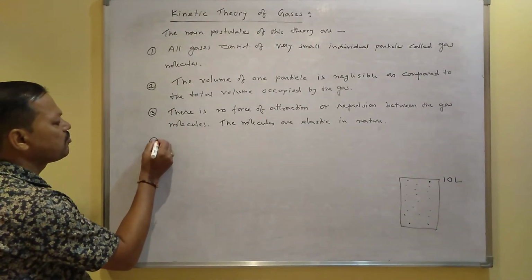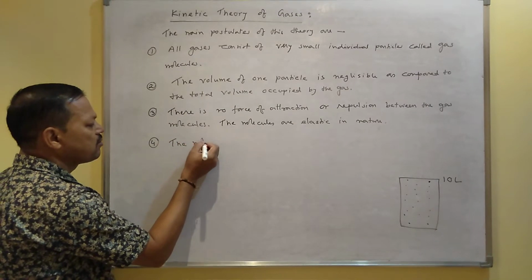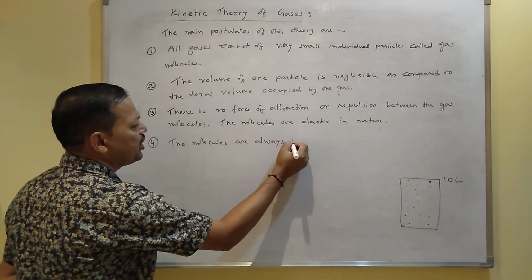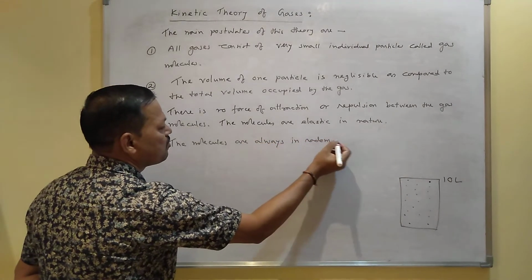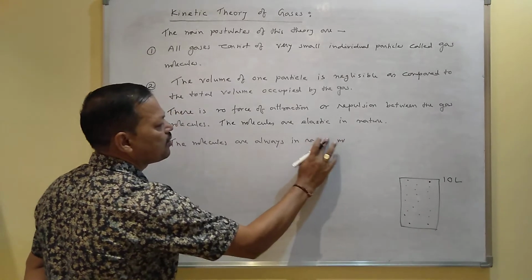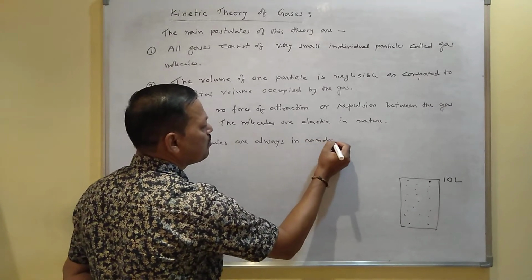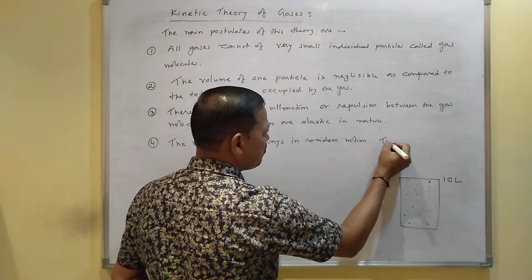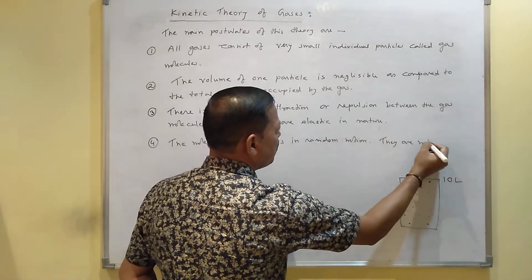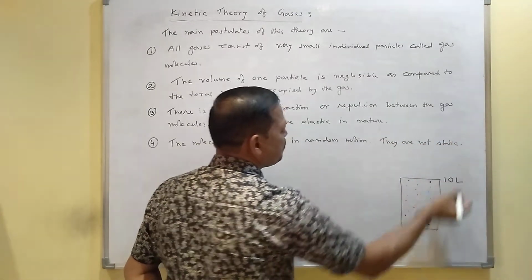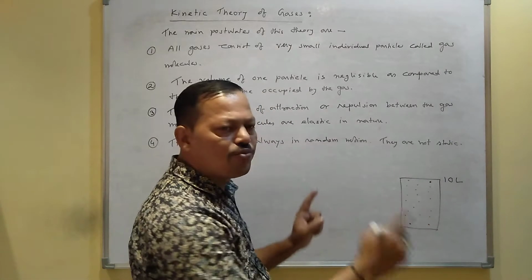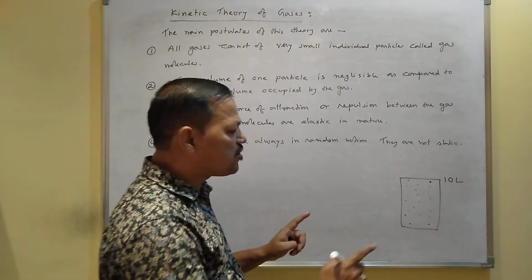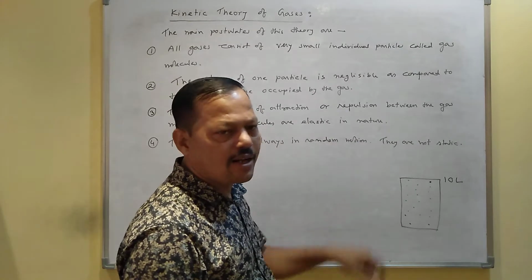Number four, the molecules are always in random motion. Always in random motion, they are not static. I mean, the molecules are continuously moving inside the container, and that is why it is written that the molecules are always in random motion. I mean, continuously they are moving inside the container and they are not static.